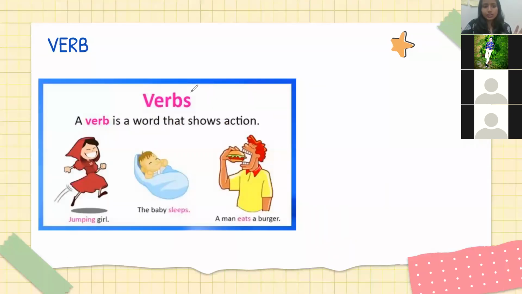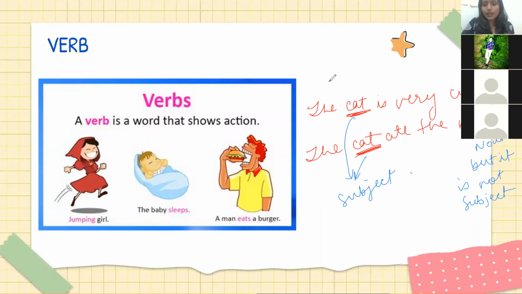Now next is verb. You all know, action verb. I'll take the same example again. The cat is very cute and the cat ate the mouse. Okay. Ate is a verb. I'm going to use a different color.